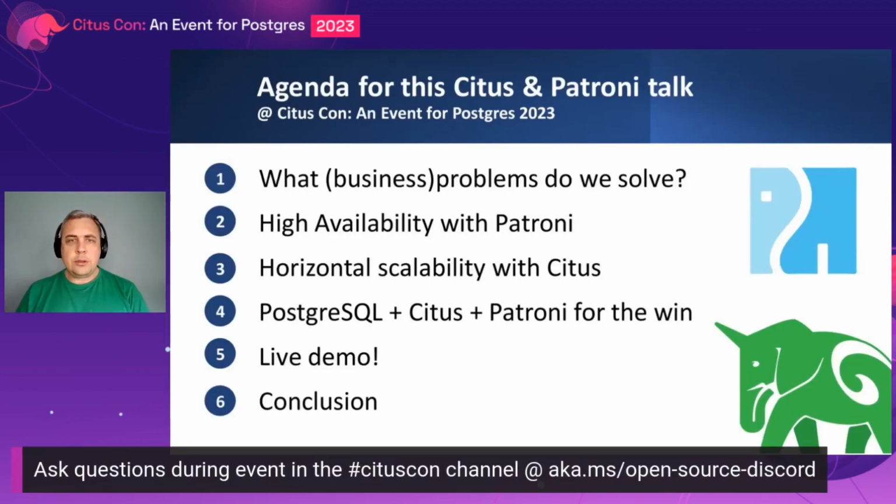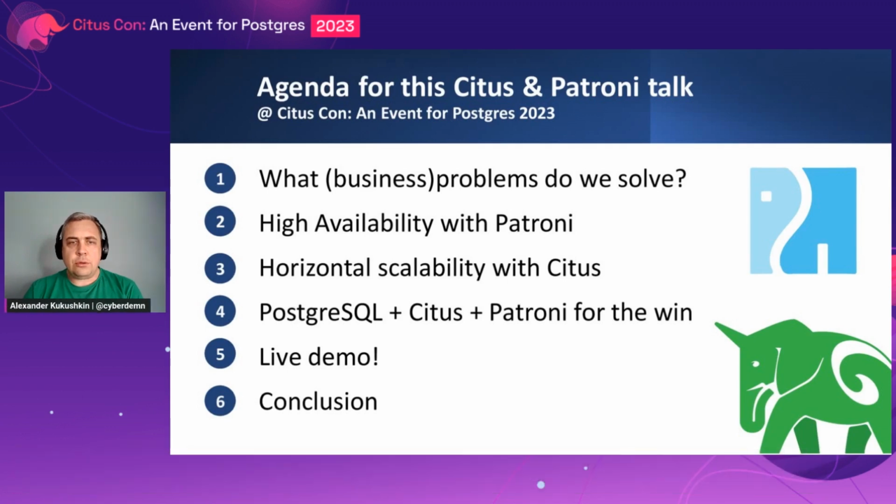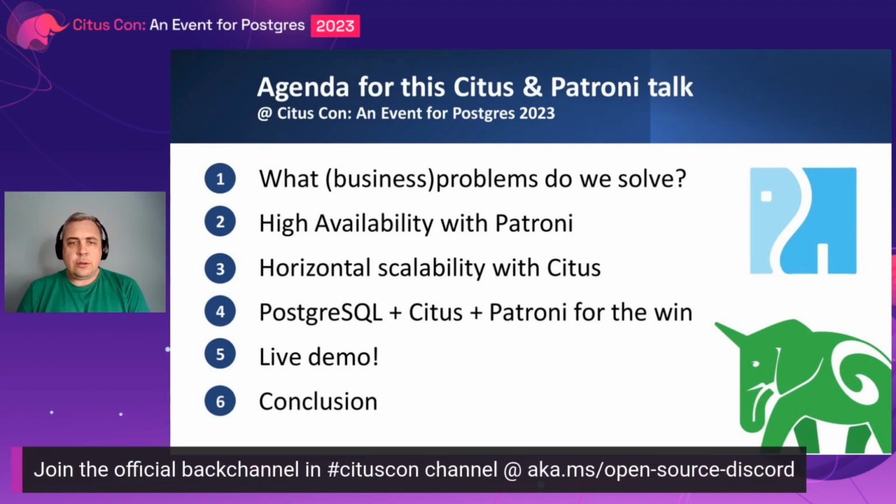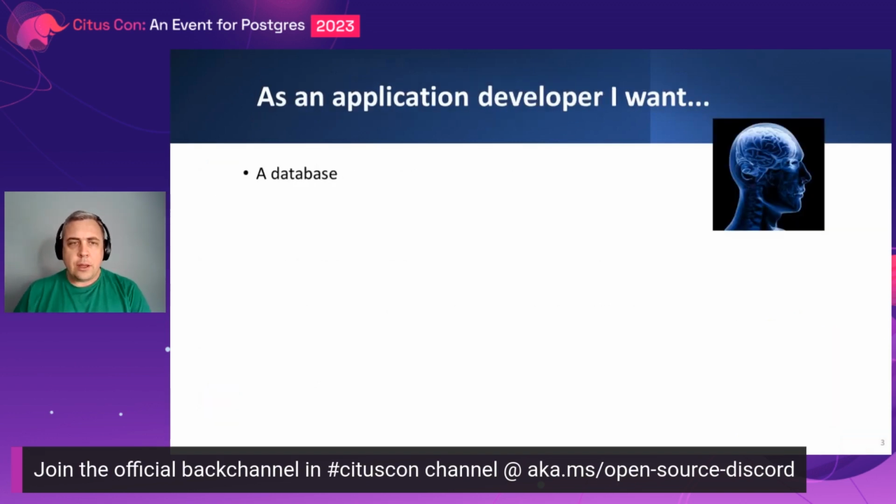So what is this talk about? First, I will do a short and brief introduction to what kind of problems we are trying to solve. Then, naturally, we will speak about how to make Postgres highly available using Patroni and how to scale Postgres horizontally using Citus. And as a next step, we will use all these three tools together to have the best solution. Of course, this presentation will include a live demo, and at the end, we will have a short wrap-up session.